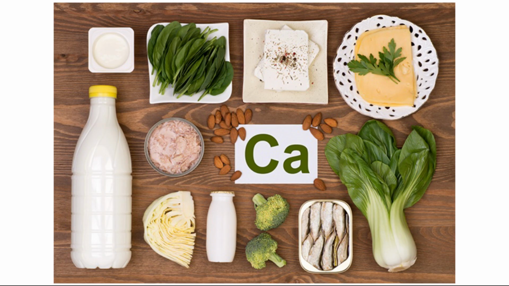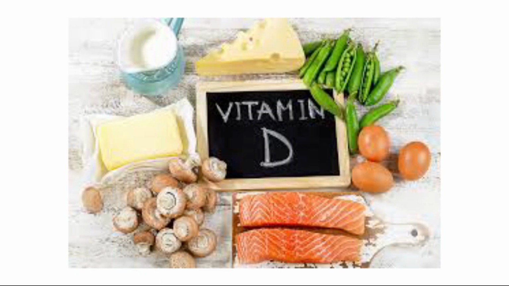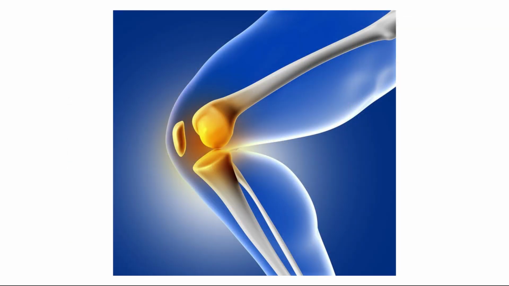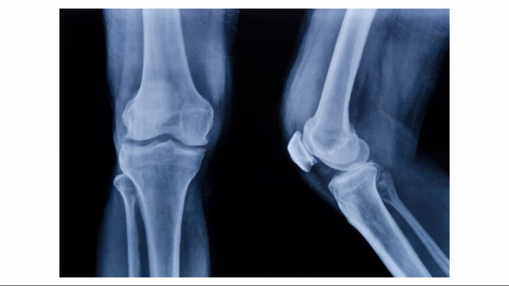Number 1. Calcium and vitamin D deficiency. You see, calcium and vitamin D are the cornerstones of bone strength. Calcium provides the mineral foundation, while vitamin D enables absorption from the gut. So, deficiency leads to weakened bones, brittle structures, and increased susceptibility to fractures. Children may develop rickets, resulting in bowed legs, while adults risk osteoporosis and osteomalacia.